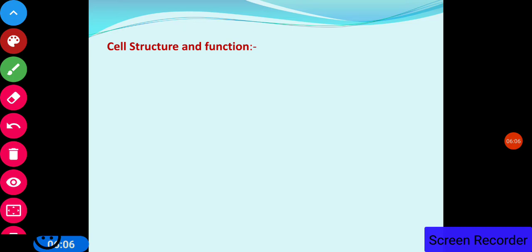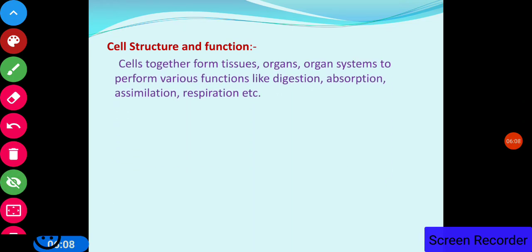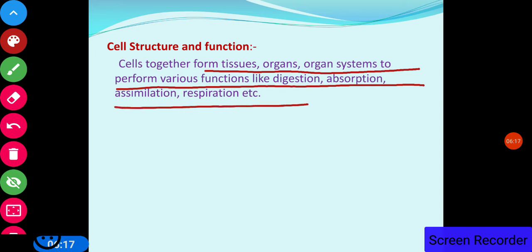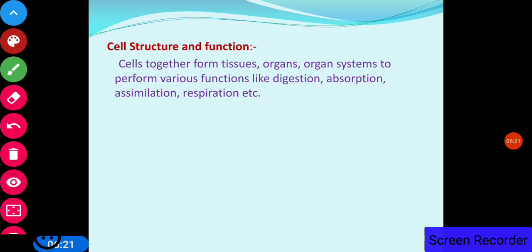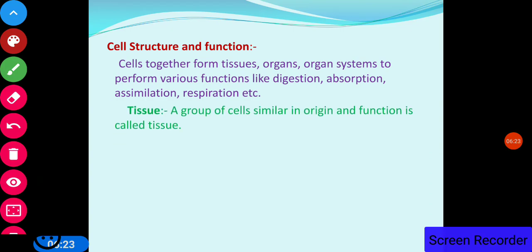Cell structure and function. Cells together form organ systems to perform various functions like digestion, absorption, assimilation, respiration, etc. Tissue: a group of cells similar in origin and function is called a tissue. Cells together form the tissue.